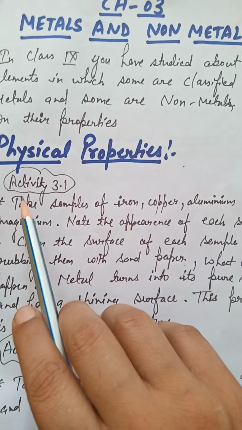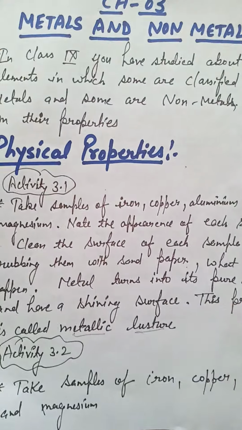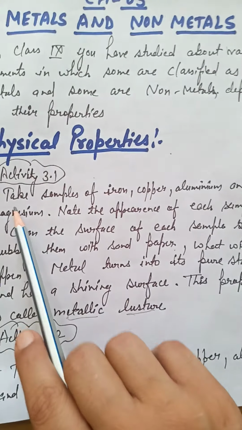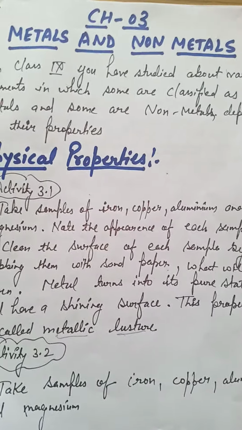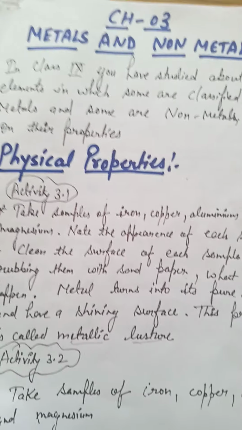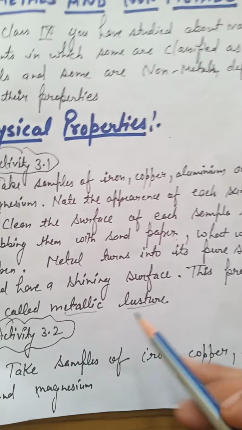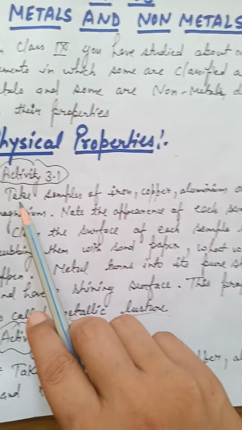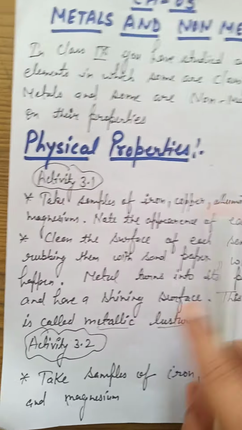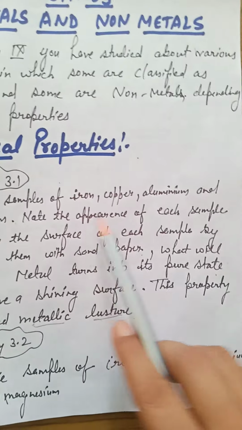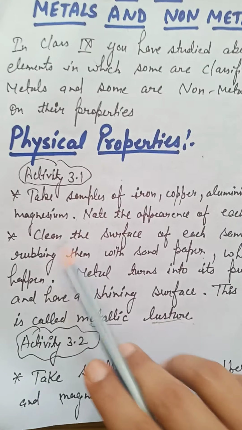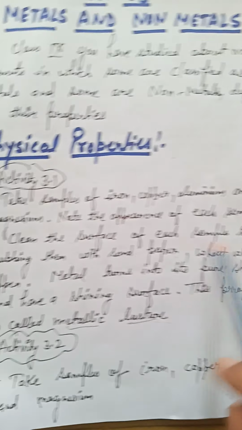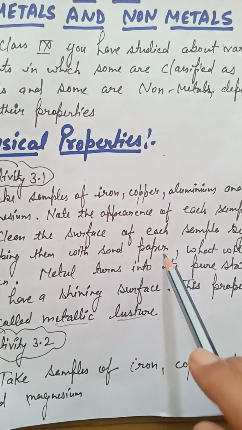Let me take first activity 3.1 which is given in your textbook. It shows that some of the metals have a shining appearance and that shining appearance is called lustrous. So, take samples of iron, copper, aluminium and magnesium. Note the appearance of each sample. Clean the surface of each sample by rubbing it with sandpaper.